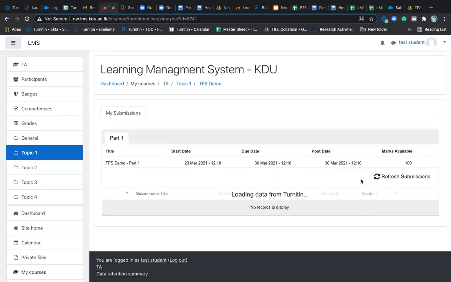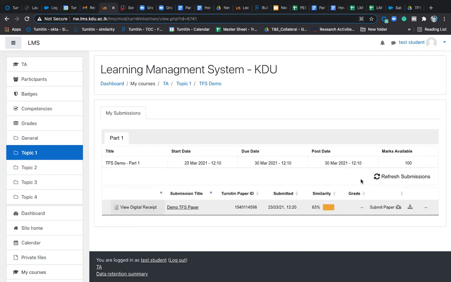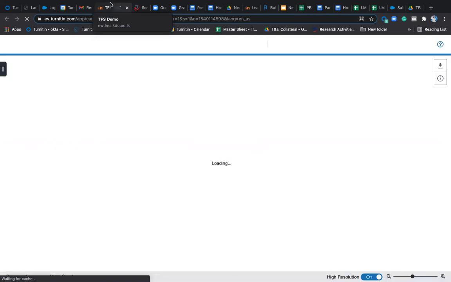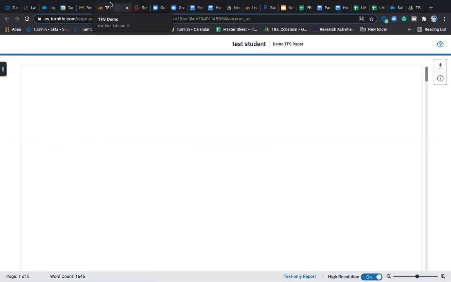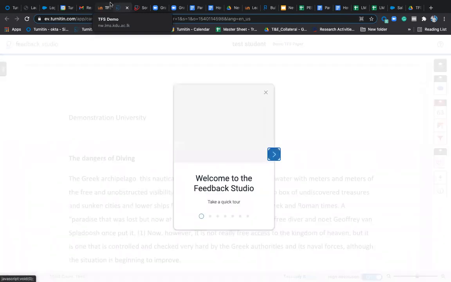Due date is where you set till what date the student can upload their documents. So 63% is shown. The student can resubmit if the due date is till March 30th or May 31st. They can keep checking. So the due date will really restrict the students from uploading. If you want to restrict them, then you can do it.